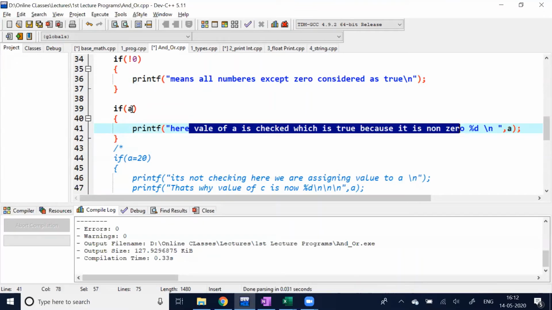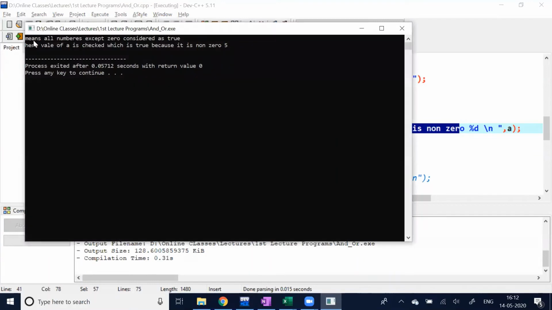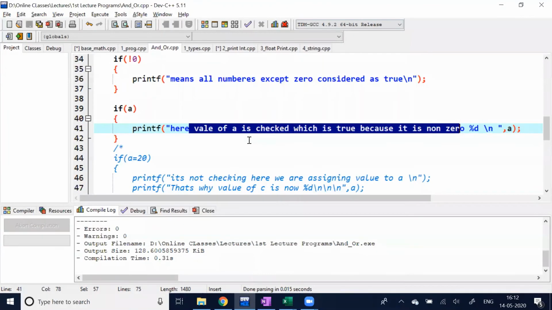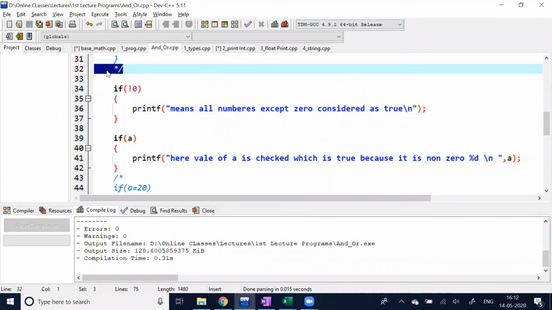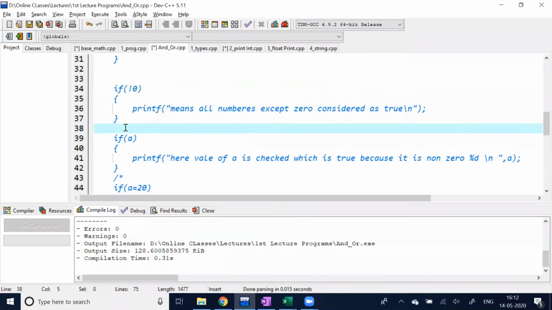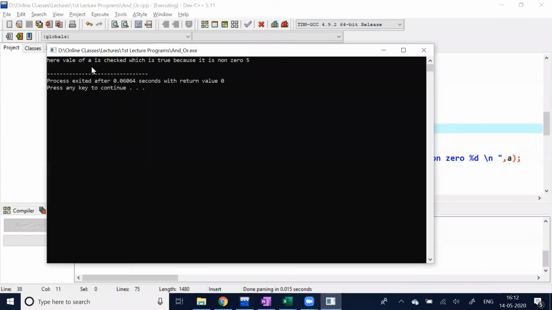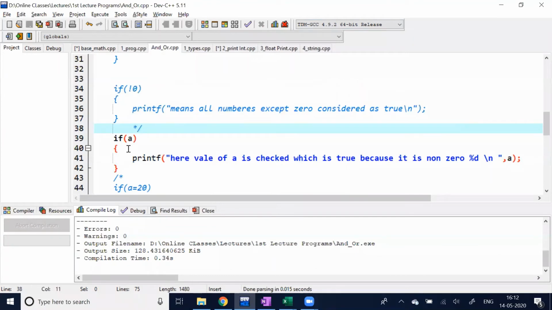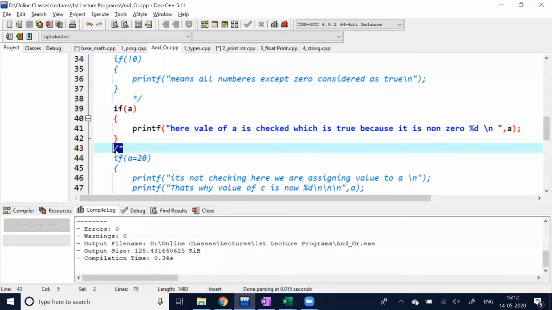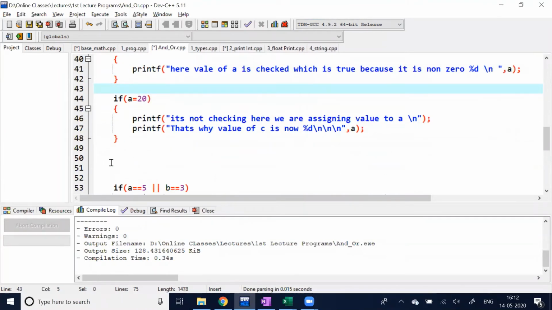We are just checking the value of A, whether it is 0 or non-zero. So here the value of A is checked and it is true, because it is non-zero and the value is 5.